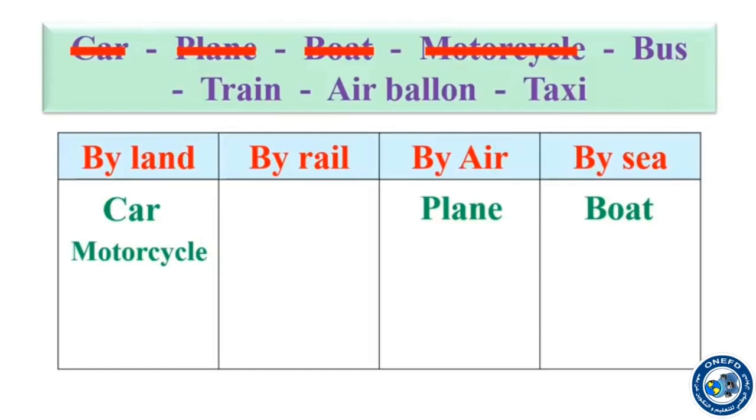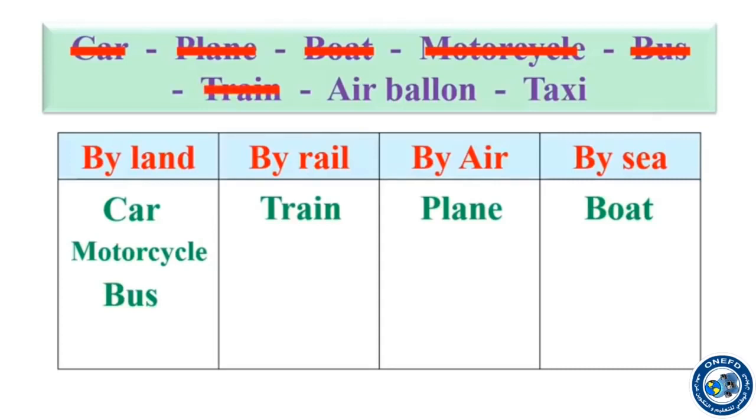What about the bus? Is it by rail? Sure, no, it is by land, like the car and the motorcycle. The train, unlike, it moves by rail. The train moves or travels by rail.